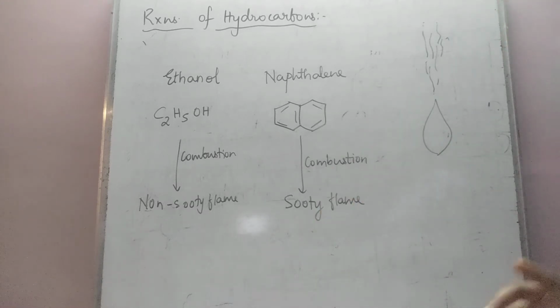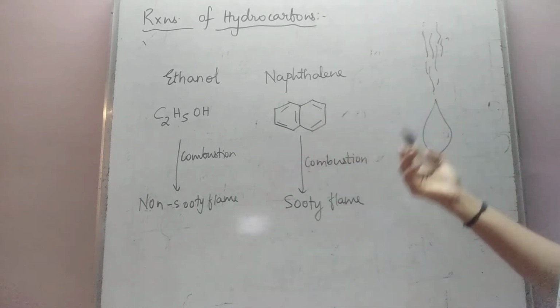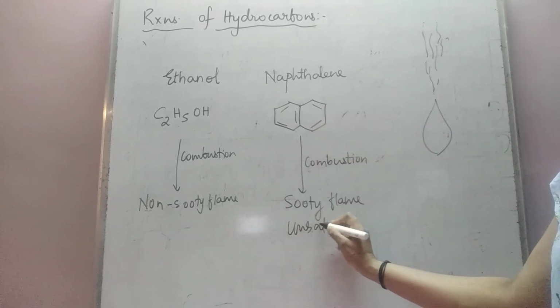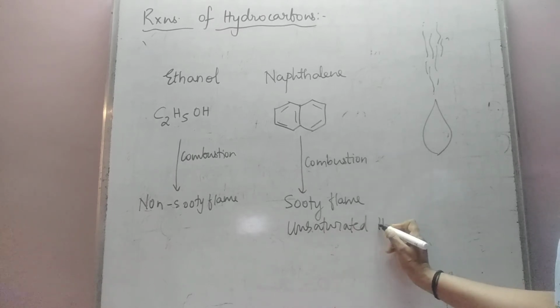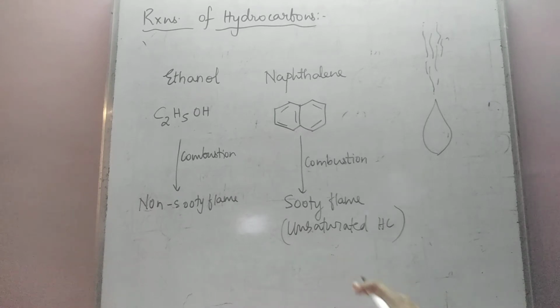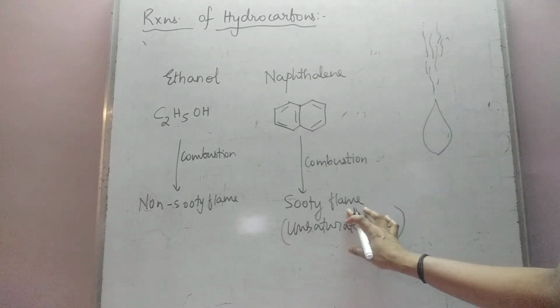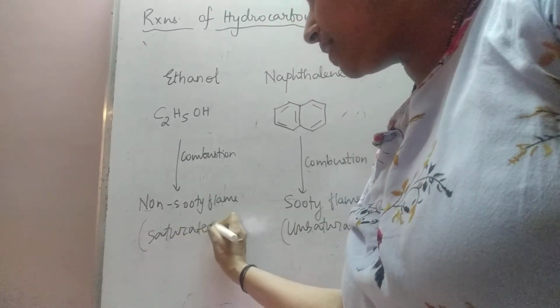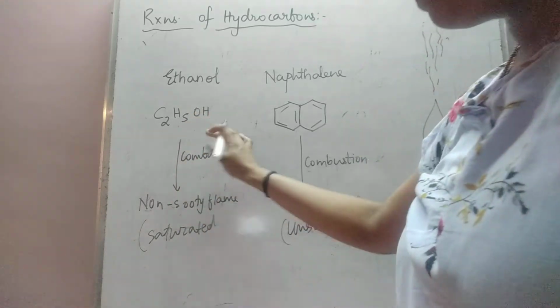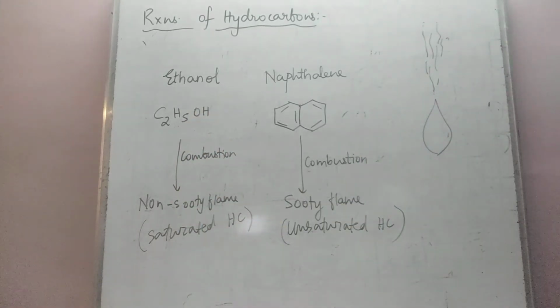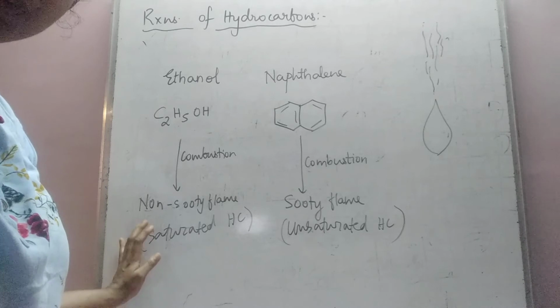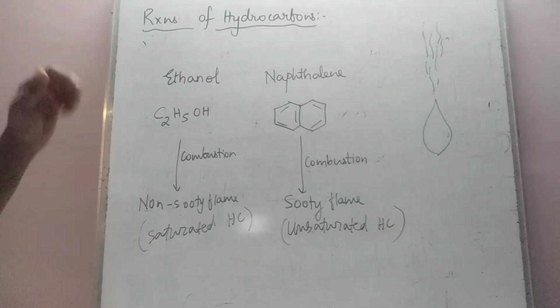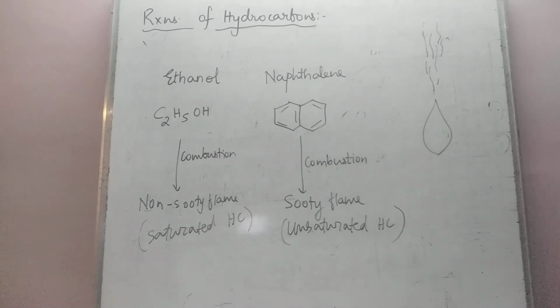In whichever compounds you find double bonds or triple bonds, such compounds are called unsaturated hydrocarbons. Whenever you burn an unsaturated hydrocarbon, you will always get a sooty flame. In this compound you will not find any double bond, so this is a saturated hydrocarbon. Whenever you burn a saturated hydrocarbon, you will always get a non-sooty flame, a clean flame without any black smoke. Is this okay?